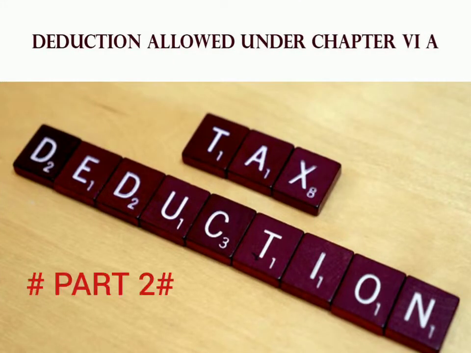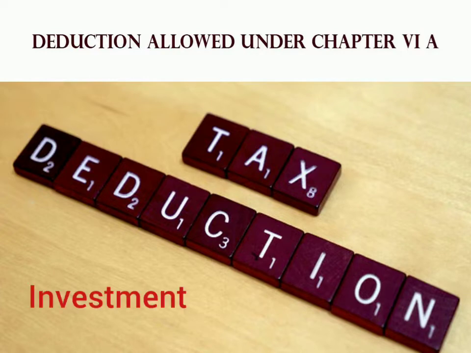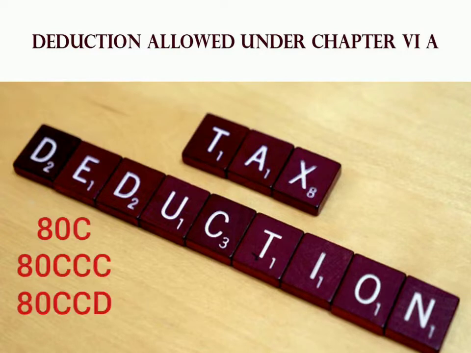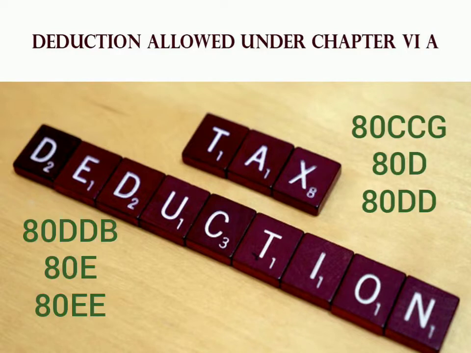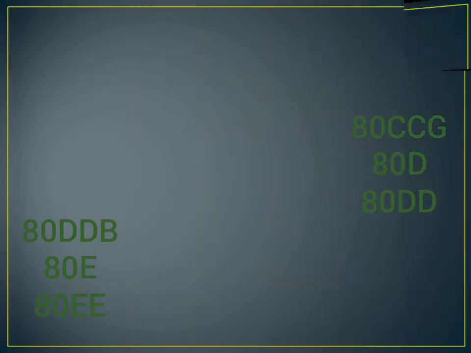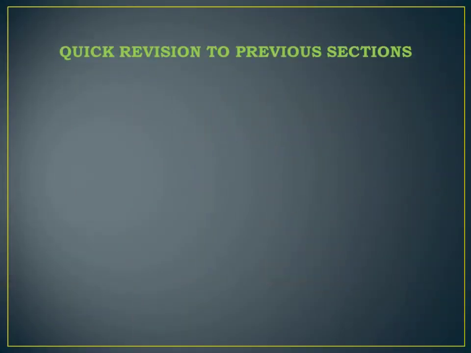Here I am with part 2 on deductions allowed under Chapter 6A. In my previous video, I discussed deductions based on investment under sections 80C, 80CCC and 80CCD. Today we'll discuss the other deductions allowed under Chapter 6A. First, we'll take a quick revision of the previous section that we had studied.